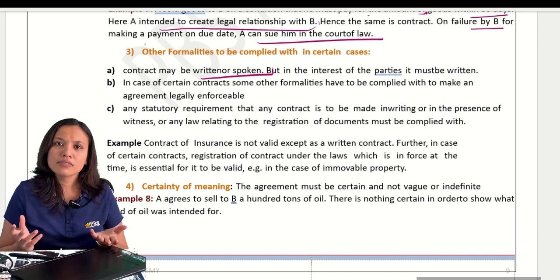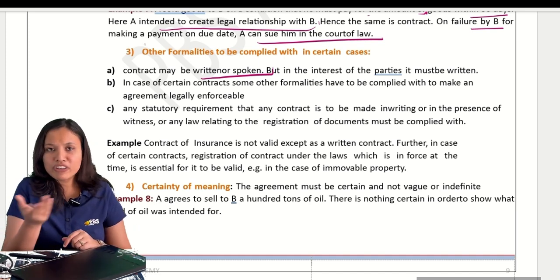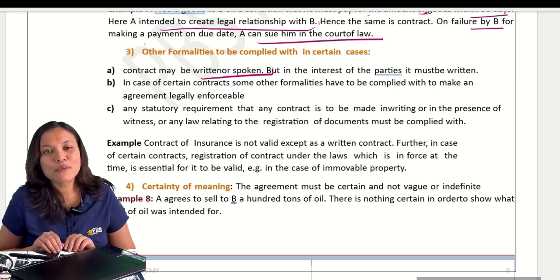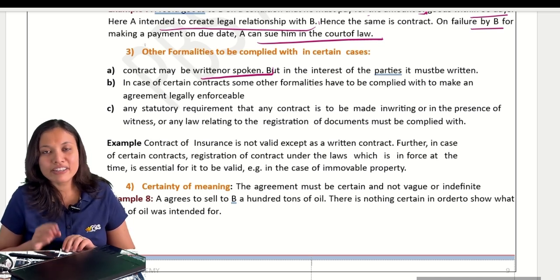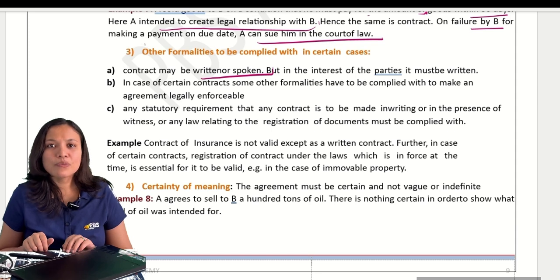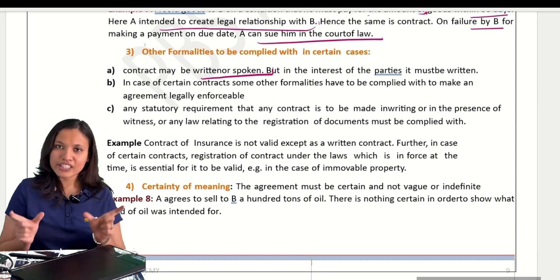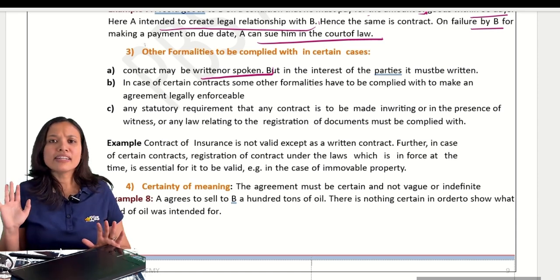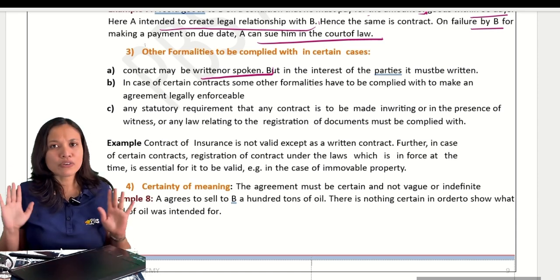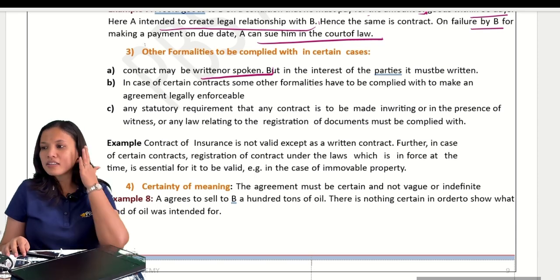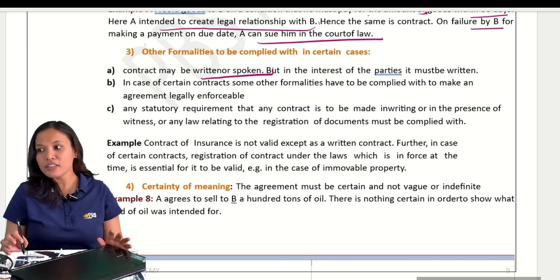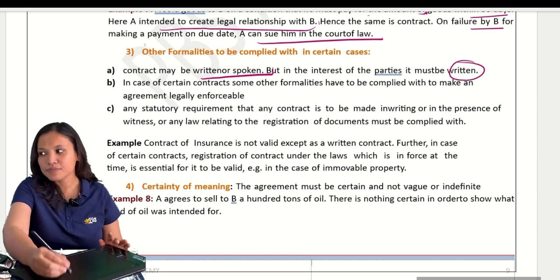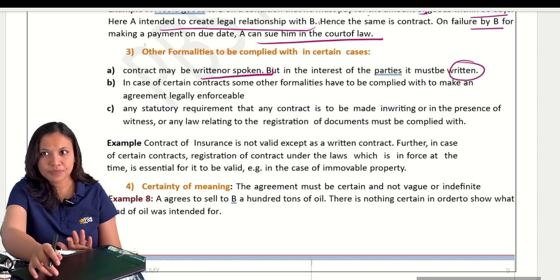Ma'am, then every time we speak, can we make a contract? Yes, definitely. But you should be able to prove it in the court of law. The evidence must be produced, right? So, yes, if you can record it, video record, now you have many options. The point is just you should be able to produce it in the court of law. Okay? Chalo. So contracts can be either oral or written, but in the interest of parties, it must be in written because it is easy to prove.